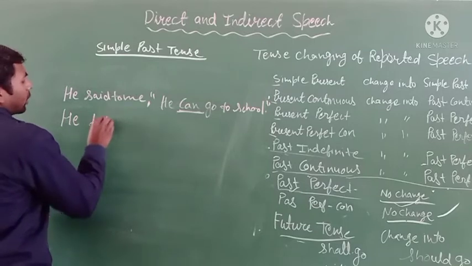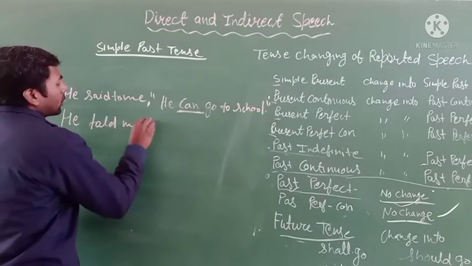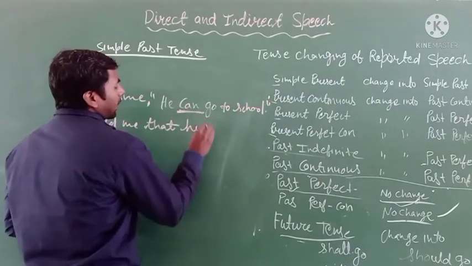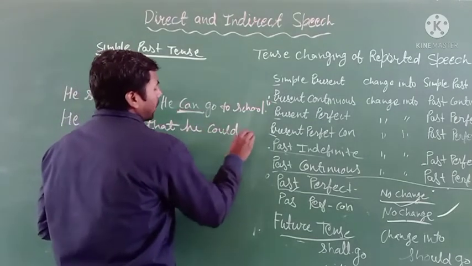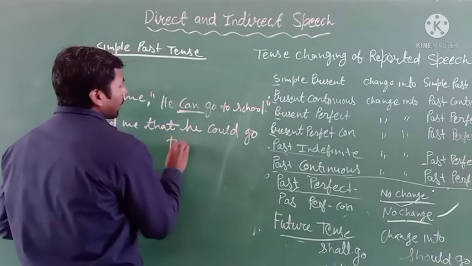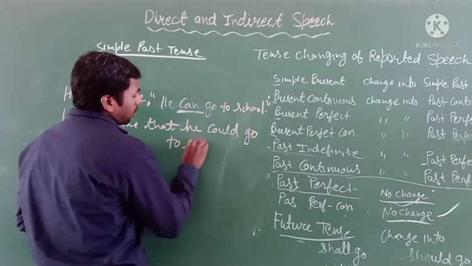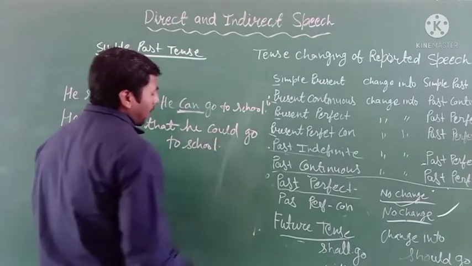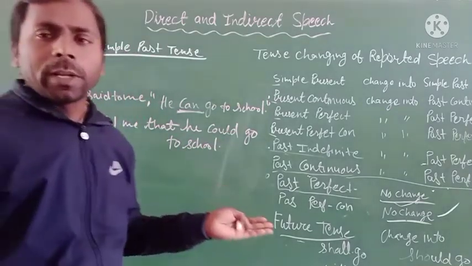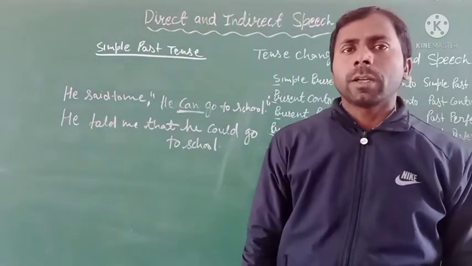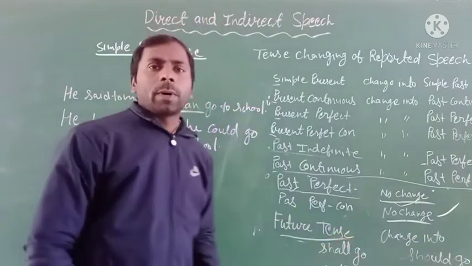You have to write told me in place of said to, use the same conjunction word that, and then he could go to school. Clear?